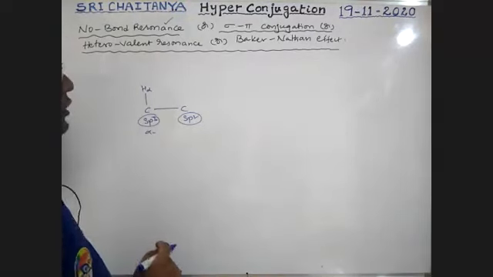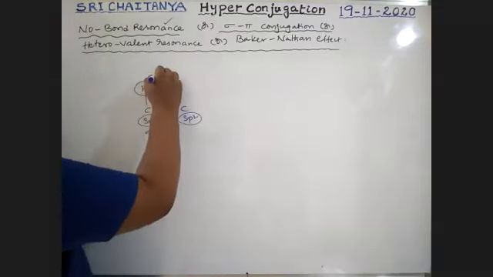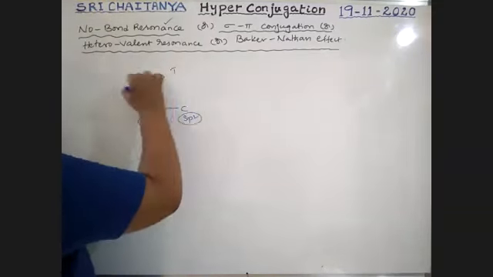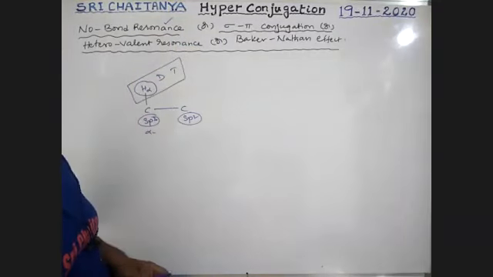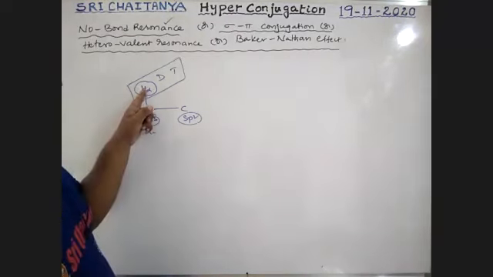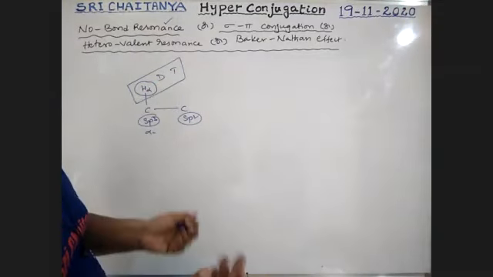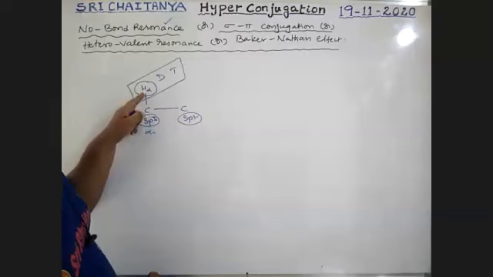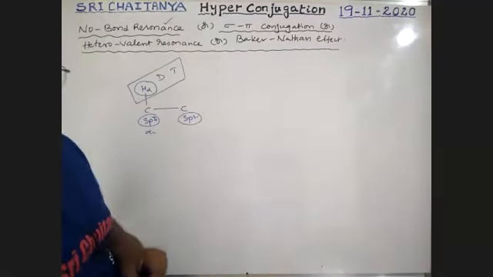Maybe hydrogen is there, maybe deuterium, maybe tritium. Sir, can all these hydrogen, deuterium, tritium be involved in hyperconjugation or not? Yes, it is possible, boys. But the rate of involvement is hydrogen greater than deuterium greater than tritium. Heavy isotope involvement is very, very less.